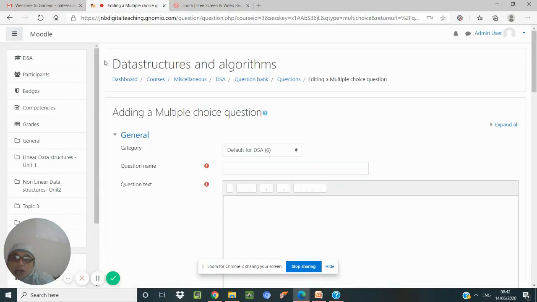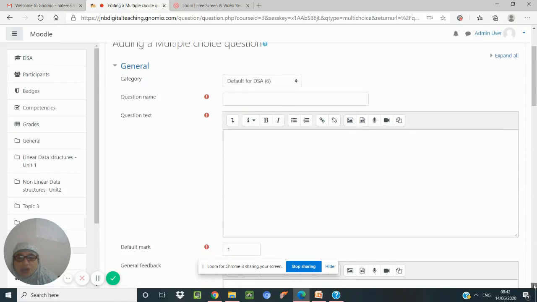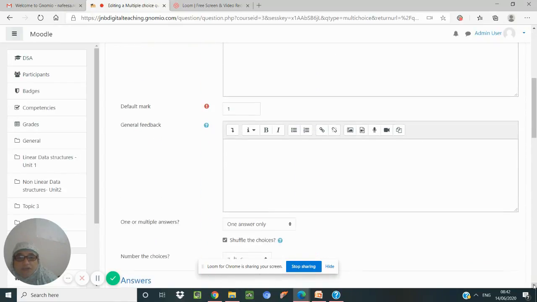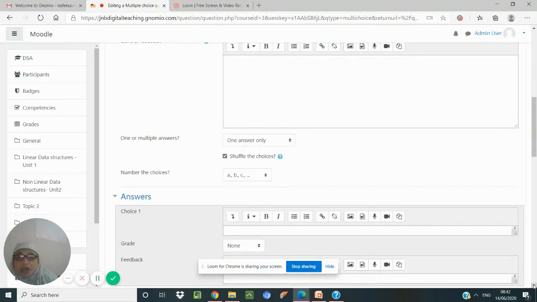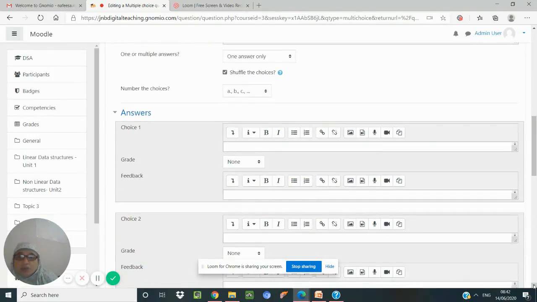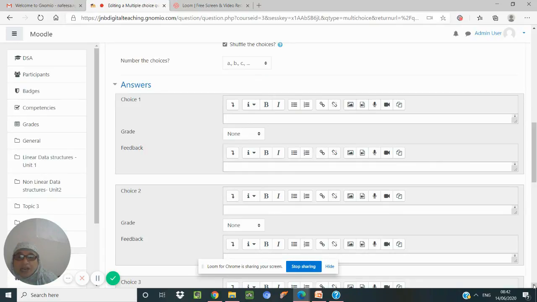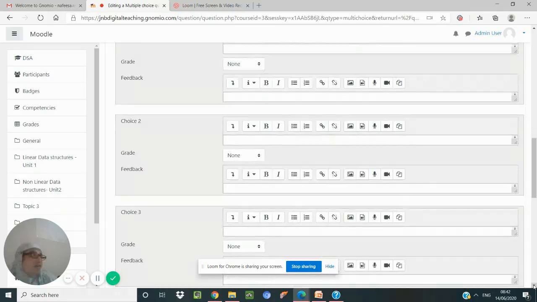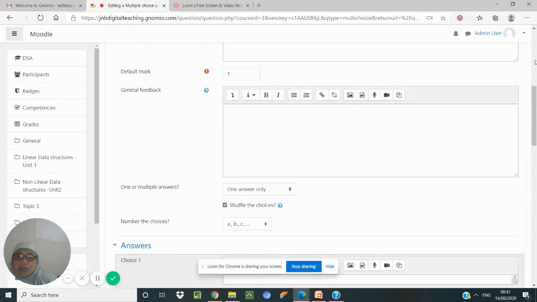So this is what happens. This is a sample window for creating a multiple choice question: name, text, what is the default mark, how many answers are there, choice 1, choice 2, which is the correct answer we have to give, and if we need any feedback we have to do it. Okay, so this is how we complete the quiz session.